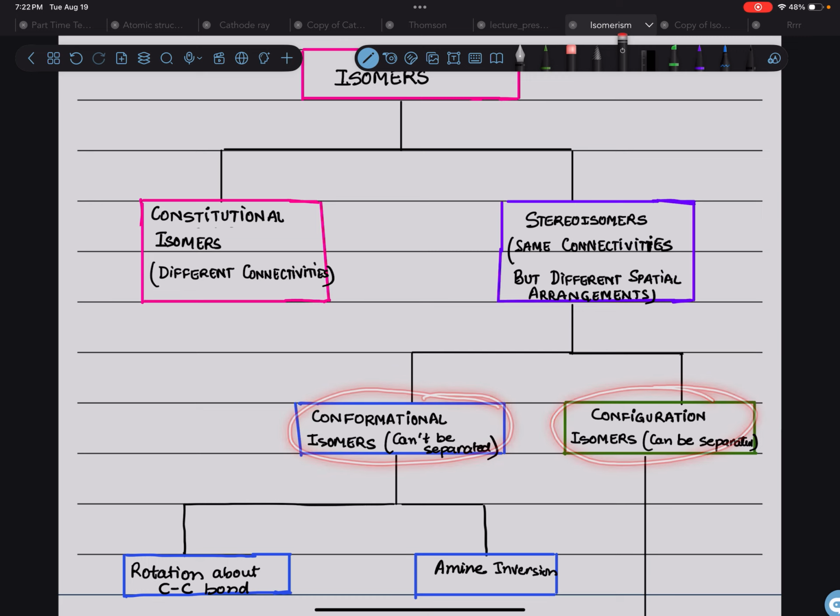For conformational isomers, there's a separate video. For example, in case of ethane, you have drawn the Newman projection formula when the ethane is in the eclipsed conformation, where all the hydrogens of one carbon are behind the hydrogens of the other. The second one is when all are in the staggered position. So you have hydrogens, hydrogens, hydrogens, hydrogen, hydrogen, hydrogen. So this is the staggered one, right?